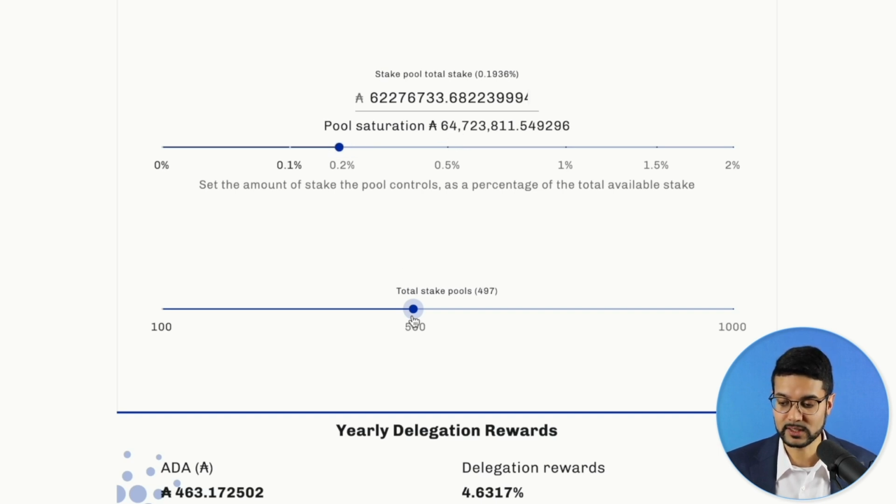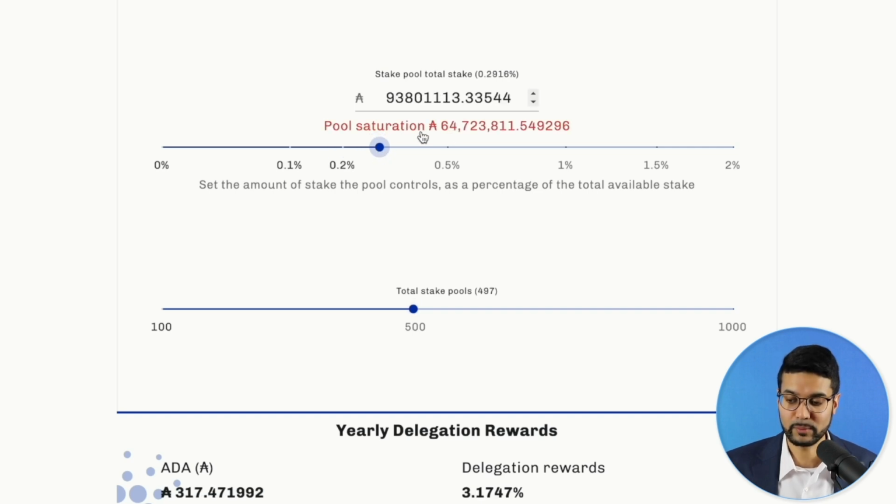If we were to increase this number, let's say just like maybe 0.3, we can see that the stake pool has crossed above that saturation threshold. Now we can see this number is red, 93 million ADA, putting it well above that saturation level.